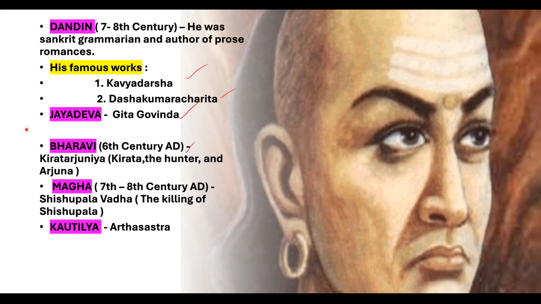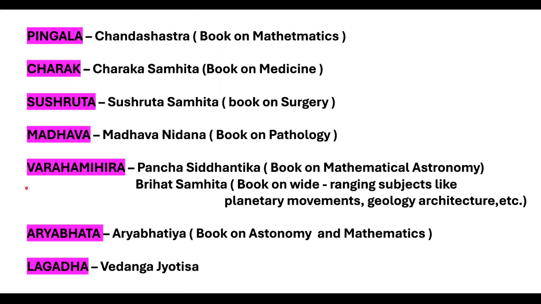Next one, Megha. Megha's time period is 7th to 8th century AD. Megha's book is Shishupala Vada. Shishupala Vada means the killing of Shishupala. Next one, important one, Kautilya. Kautilya's book is Arthashastra. This is most important. Let's move on to the next slide.